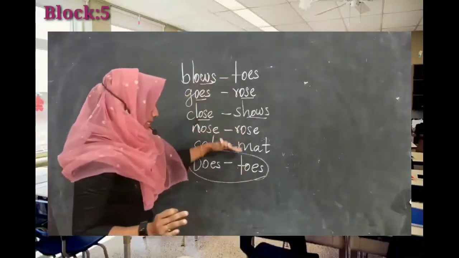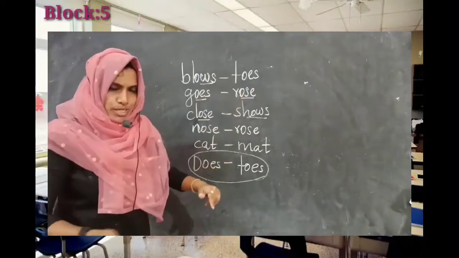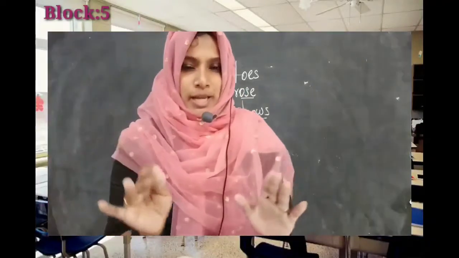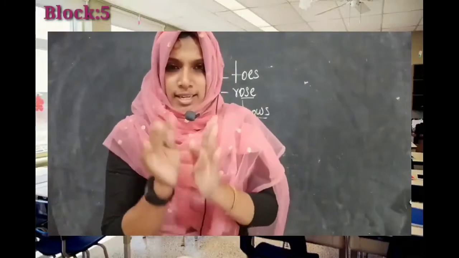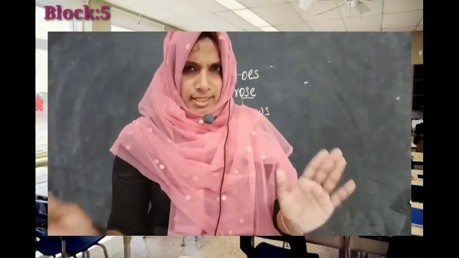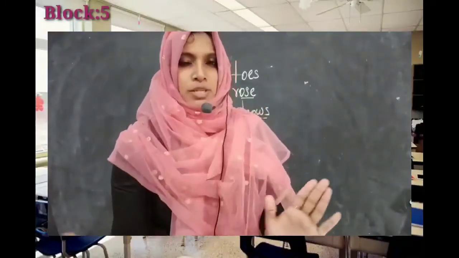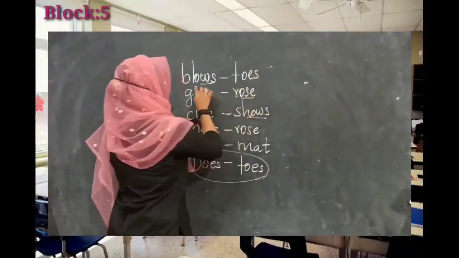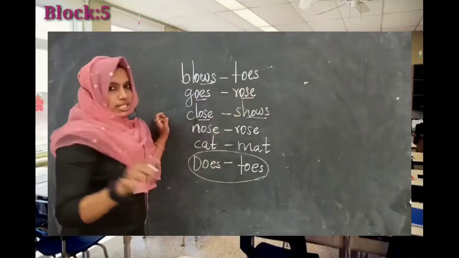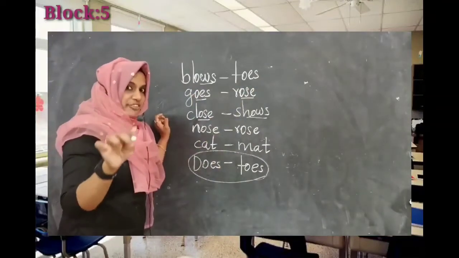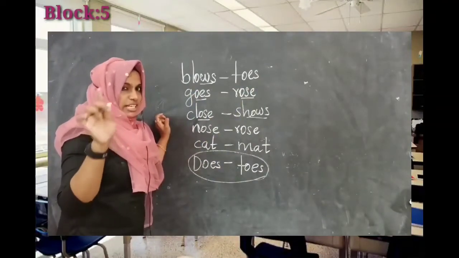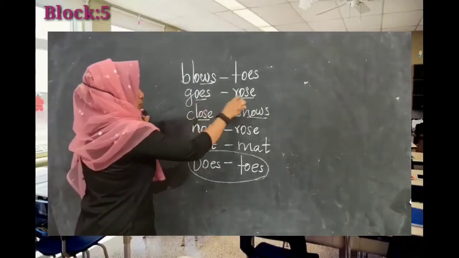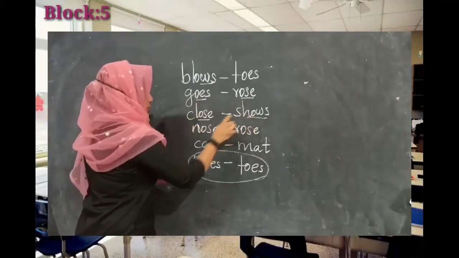So let's make these words into two groups. How can we make them? Yes, based upon their spellings, not sound. Here, spelling doesn't matter, but sound must be the same. So here, what about blows and toes? They have different letters, right? Different letters rhyming words. And here goes rose also, close, shows.